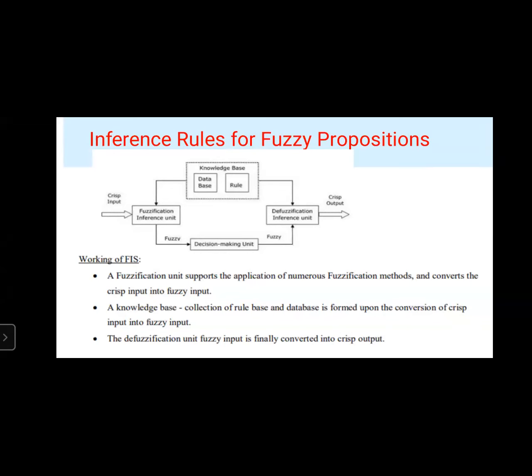That means it is going to apply various fuzzification methods and get the input. So using that fuzzification method, you get the crisp input, and that crisp input will be converted to fuzzy input.